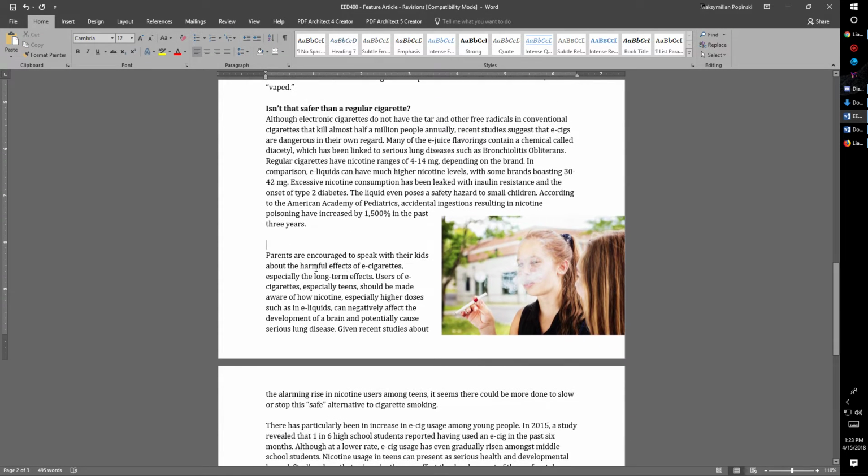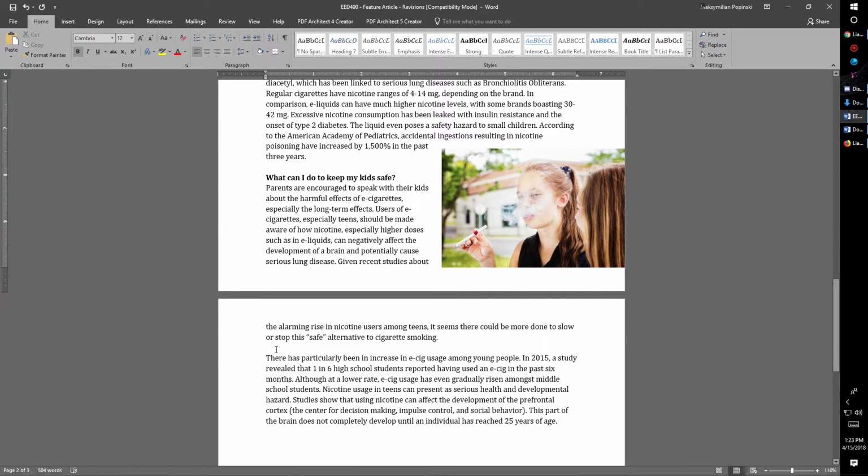Moving on. This right here talks about what parents can do to help keep their kids safe from the harmful effects of e-cigarettes. So if I were a parent and I were reading this, a question that I might have after I read this bit right here is, what can I do to keep my kids safe? Right? And then this paragraph will answer that question.